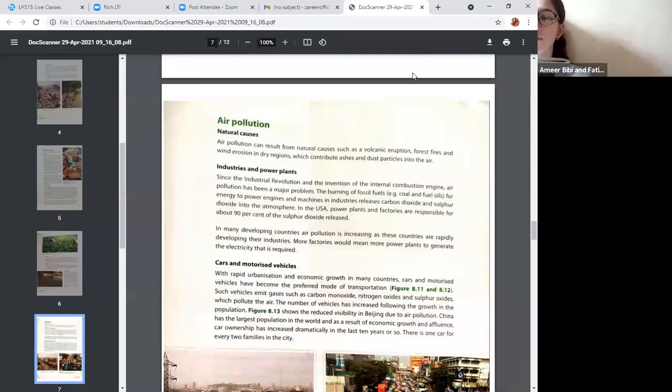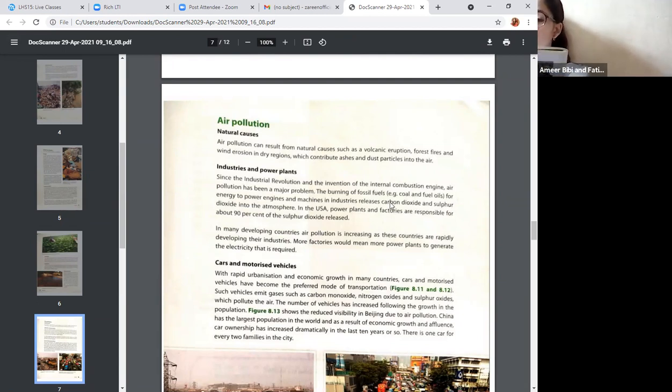Air pollution can result from natural causes such as volcanic eruptions, forest fires, and wind erosion in dry regions, which contribute ashes and dust particles into the air. Industries and power plants. Since the industrial revolution and the invention of the internal combustion engine, air pollution has been a major problem.